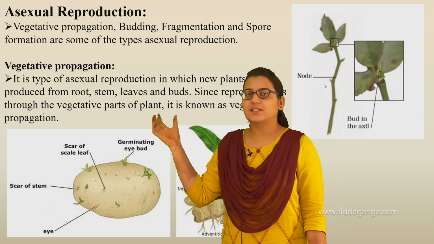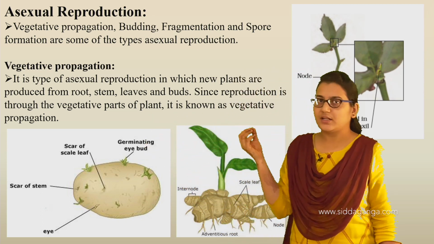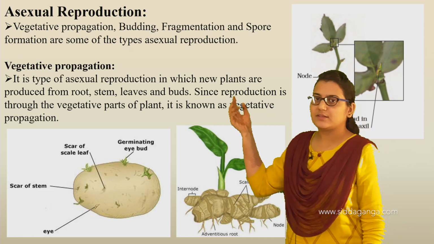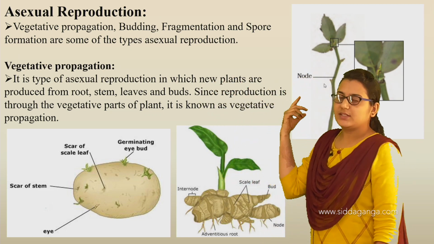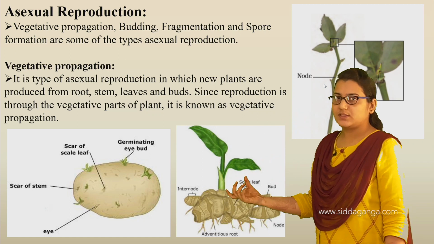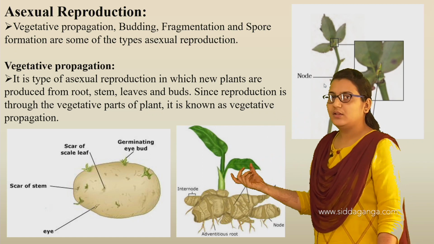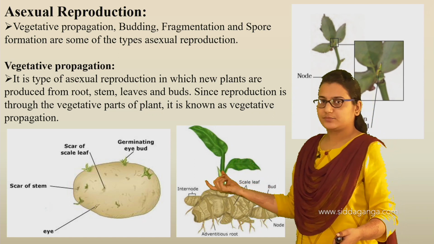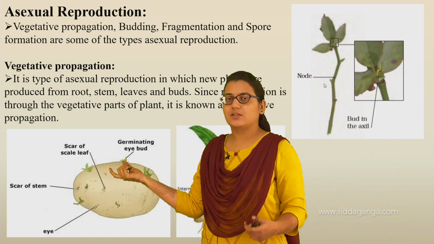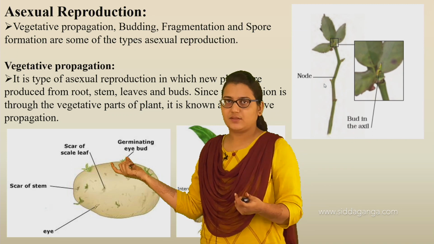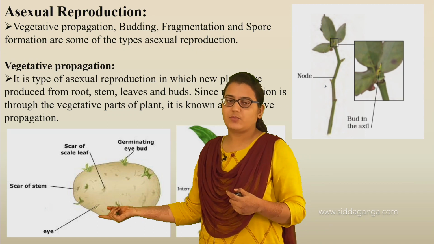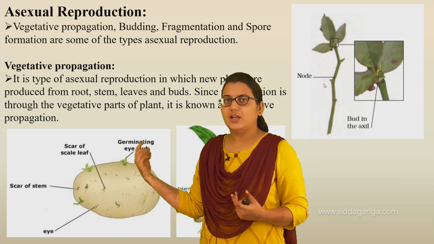In these examples there is no flower involved. Is there a flower part involved here? No, here we have seen the vegetative part, that is the stem. Again we have seen the roots here, because ginger roots are the parts from which propagation happens. And the structures through which asexual reproduction is done are the eyes. So these are the structures in the potato from which there is reproduction.